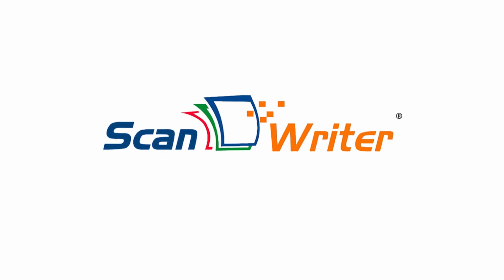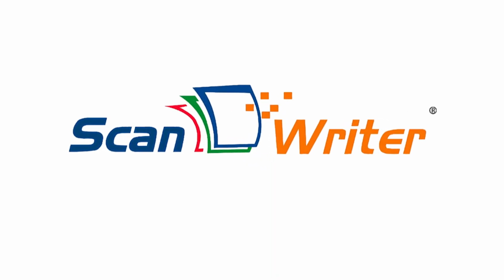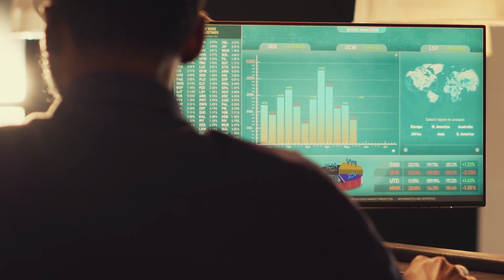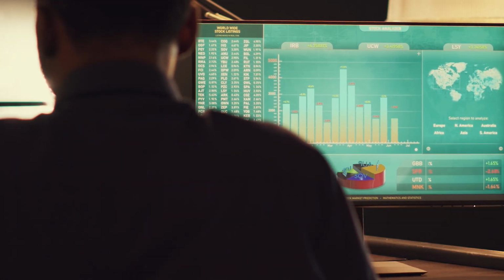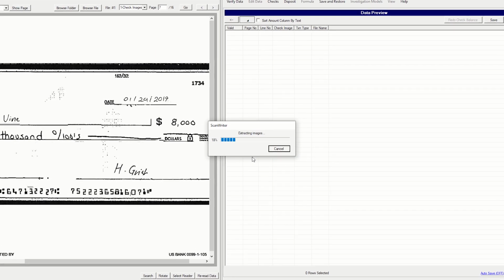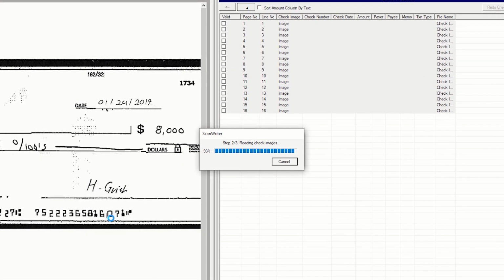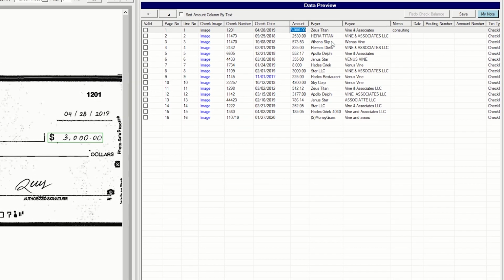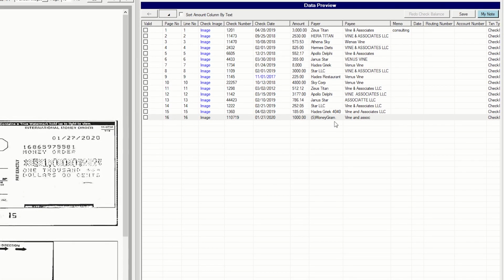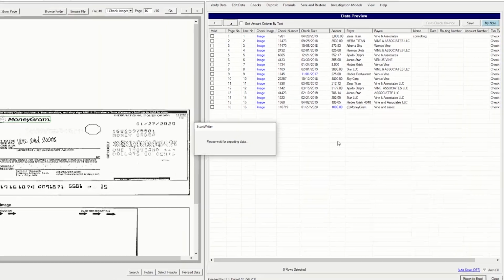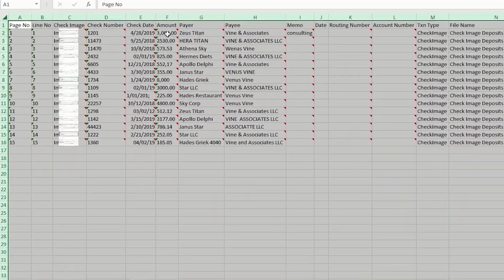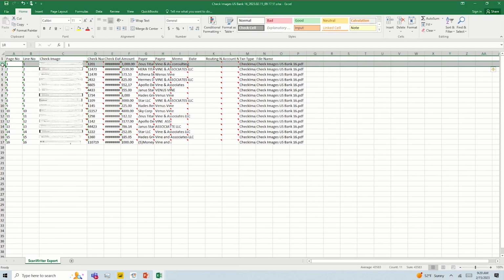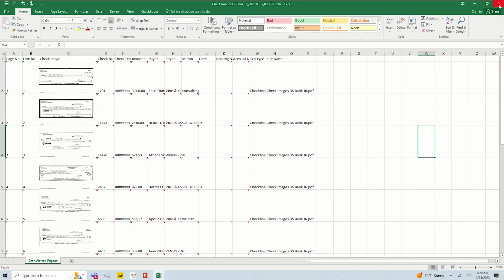That's when they turned to ScanWriter, a software that streamlines the investigation process and provides visualizations of patterns, activities, and relationships. ScanWriter's data capture and analytics feature processed the vast amount of data in just 4 hours, converting it to an organized Excel spreadsheet with dates, descriptions, amounts, and more in assigned columns. Investigators used ScanWriter's customizable spreadsheet categories to create columns for monies going to specific names and accounts.